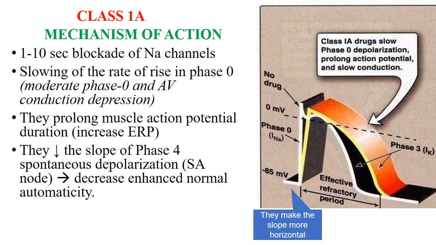They prolong the muscle action potential duration, and they also increase the effective refractory period. They decrease the slope of phase 4 spontaneous depolarization, so they decrease enhanced normal automaticity. So these drugs slow the phase 4 depolarization, prolong the action potential, and slow conduction. And they also increase the effective refractory period. Why do they increase the refractory period? Because they also block some potassium channels. So they show slowing of the rate of rise in phase 0.